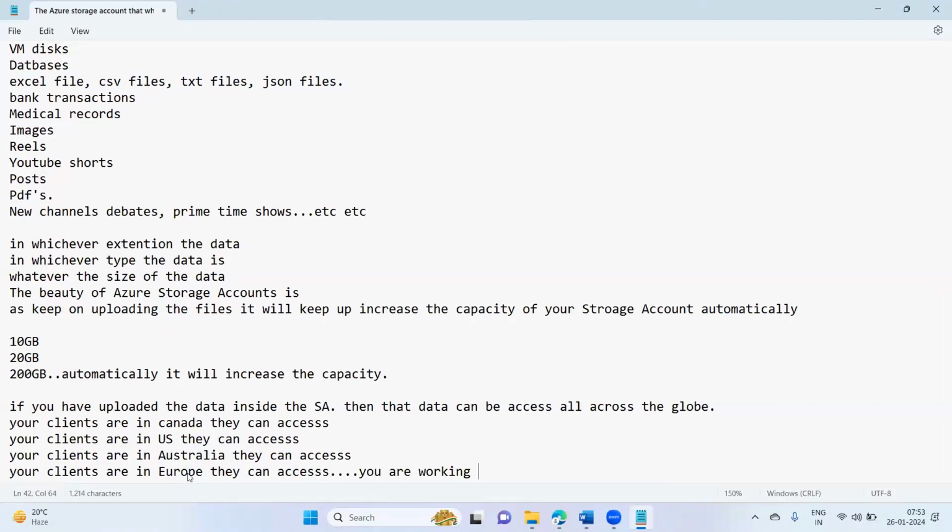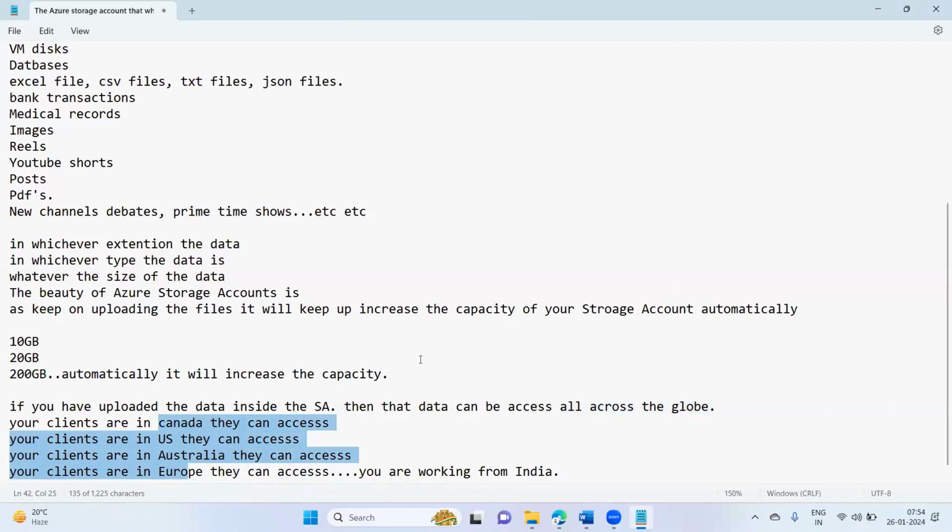You are working from India, but you are ensuring that whatever data is there in the cloud can be accessed all across the globe. That is what I have written here: anywhere in the world, they can access the data. How can we do that? That I am going to show in the practicals. How we are going to do that, we are going to see in the labs.